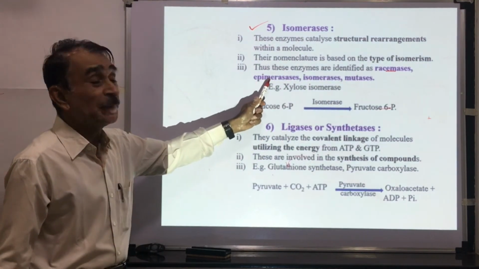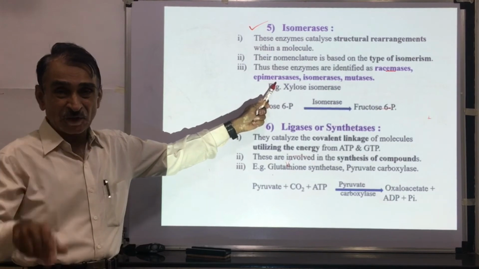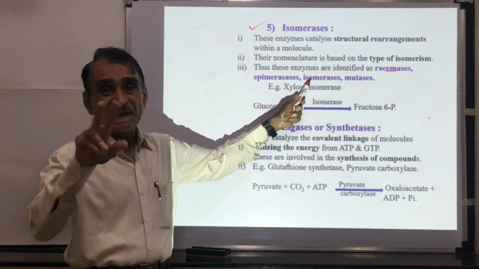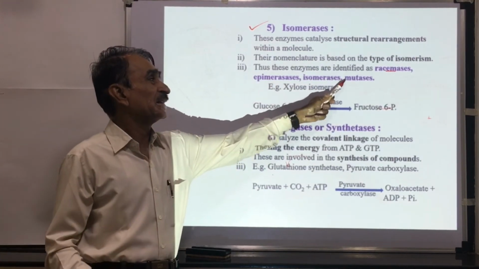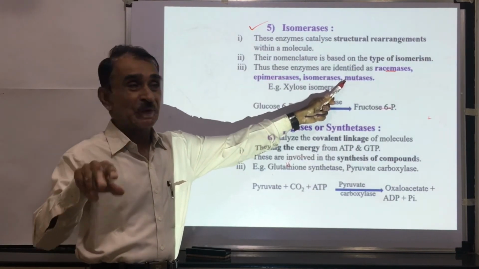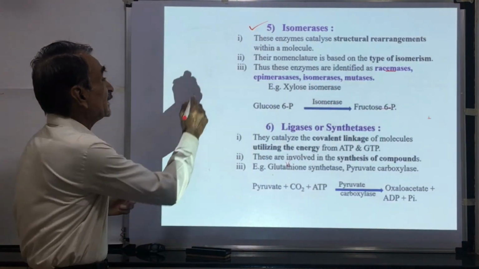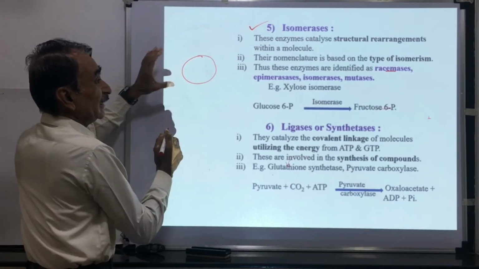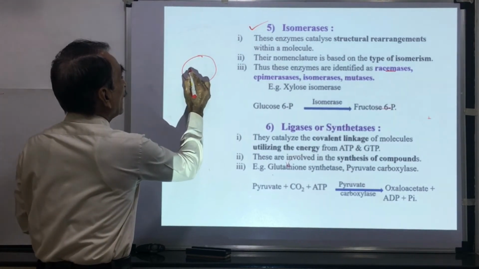Racemases, epimerases, interconversion of epimers, isomerases, interconversion of isomers. There is a little change. These are called mutases. Means these enzymes, they catalyze structural rearrangement.